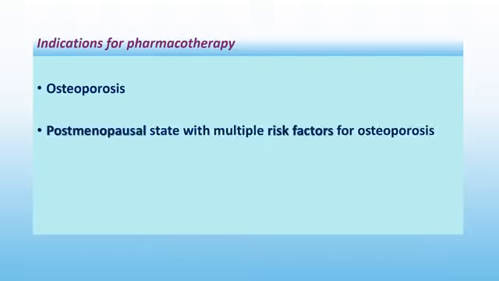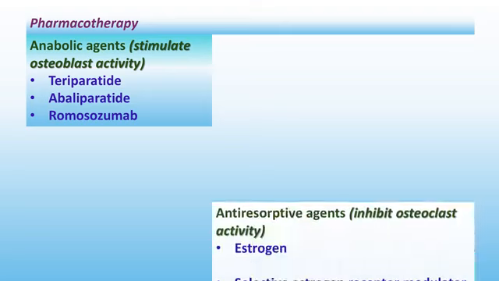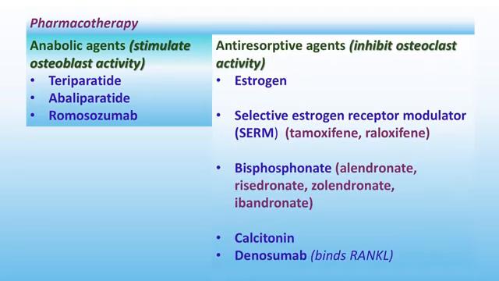Pharmacotherapy for osteoporosis: postmenopausal state with multiple risk factors for osteoporosis, postmenopausal state with fracture. Anabolic agents, which stimulate osteoblastic activity: teriparatide, abaloparatide, romosozumab. Anti-resorptive agents, which inhibit osteoclast activity: estrogen, selective estrogen receptor modulators, that is tamoxifen, raloxifene, bisphosphonates, alendronate, risedronate, zoledronate, and ibandronate, calcitonin, and denosumab.